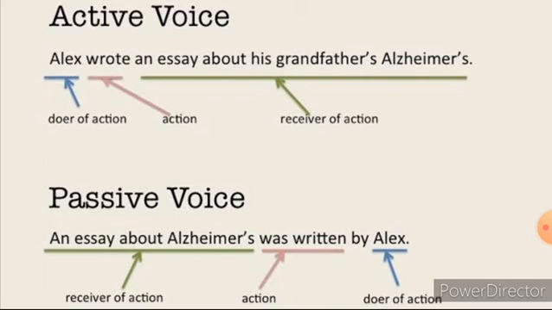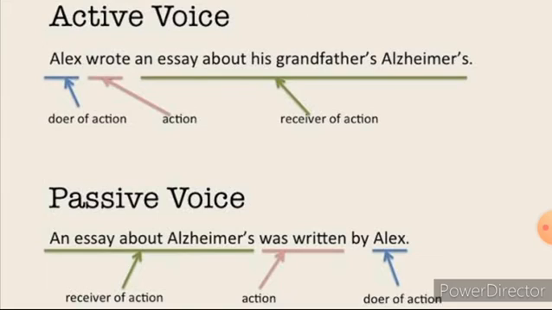And then there are general rules. The first, you have to change the subject to object, and then the active voice verb form to passive voice verb form by adding the word 'by'. And third is change of either V1 or V2 to V3 form, that is past participle form. And finally, tense should not be changed. You have to write only in the same tense.